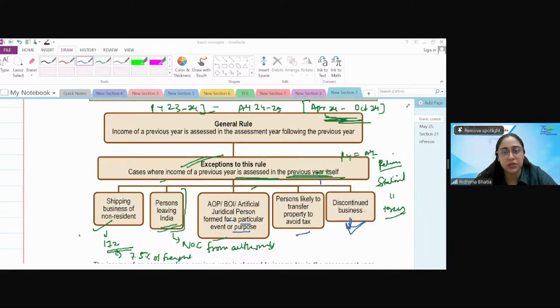Anyone has any doubts? All good to go? So today's class, I hope students, you got a knowledge of understanding income tax, of having that warmth and familiarity with income tax. I know most of you might not agree with me, saying ma'am, this will come in the paper. Trust me, these small things will make you stand out. This was a small practice of ours. Next Friday when we'll be meeting, we'll be doing the tax rates, which will obviously be very important. Bring your calculators dedicatedly, and then we have PGBP coming up. All very exciting topics coming up.